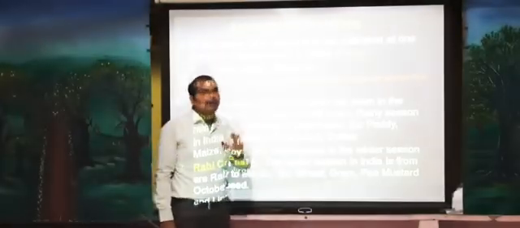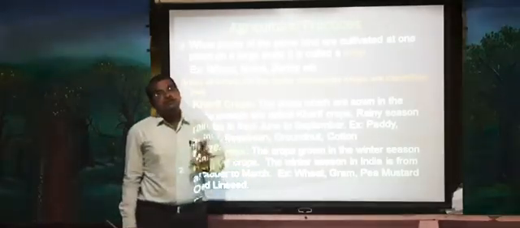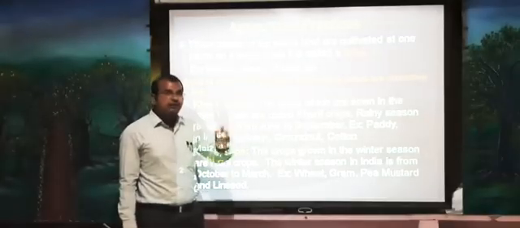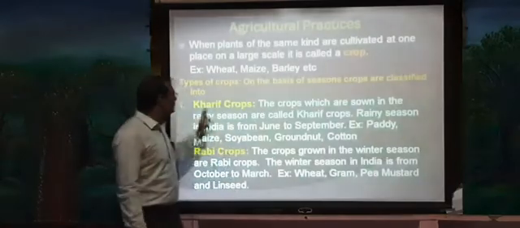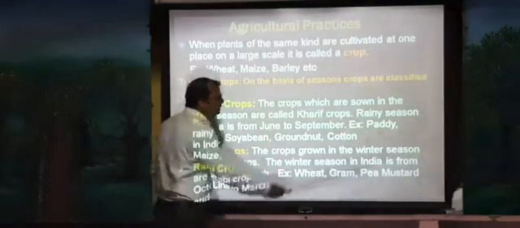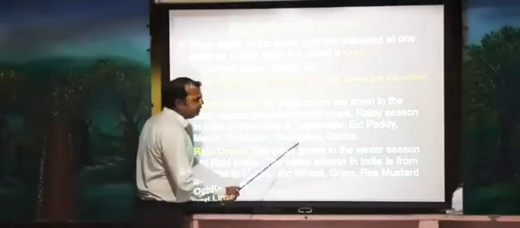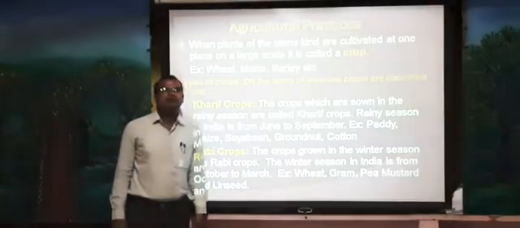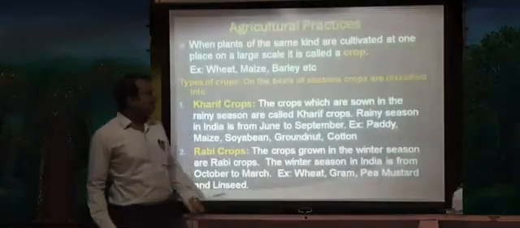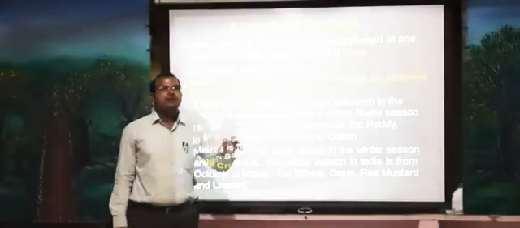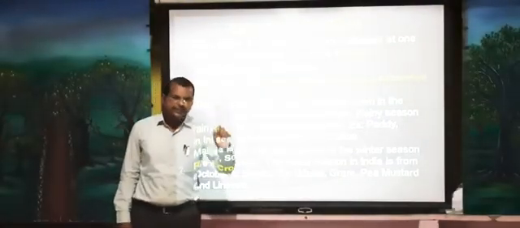The crops cultivated during this period are called kharif crops. Examples: paddy, maize, soyabean, groundnut, and cotton. These are examples of kharif crops, cultivated during the rainy season.